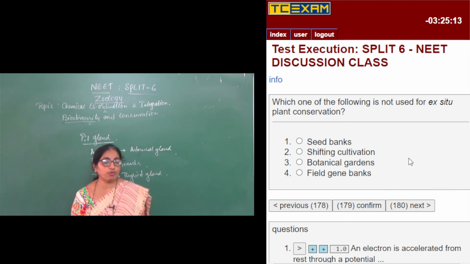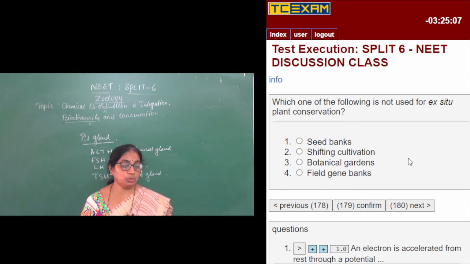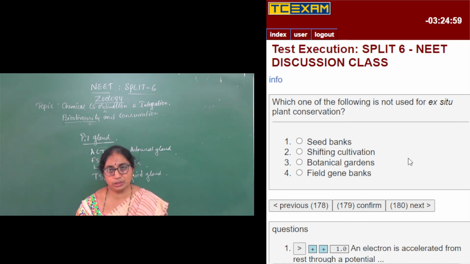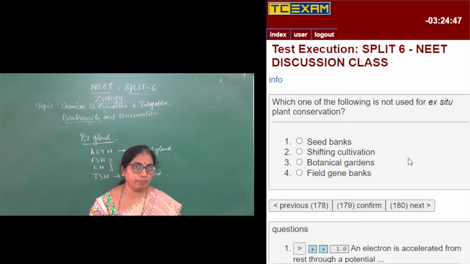Next, which one of the following is not used for ex situ plant conservation? One of the methods given is not used. For plant conservation, we can use seed banks, where the seeds of different varieties of plants are preserved. Shifting cultivation is not an example of ex situ plant conservation; it is a type of cultivation where cultivation is shifted from one place to another.